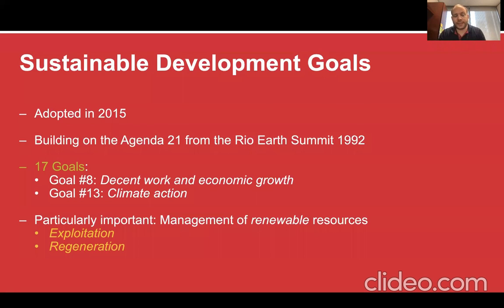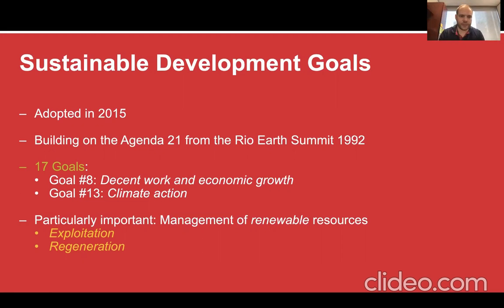The SDGs, Sustainable Development Goals, were adopted in 2015, but they were a long time in the making, and you can trace them back to the Rio Earth Summit from 1993. There are 17 goals in total, but I'd like to focus this talk on two particular goals: goal number 8, which is decent work and economic growth, and goal number 13, which is climate action.